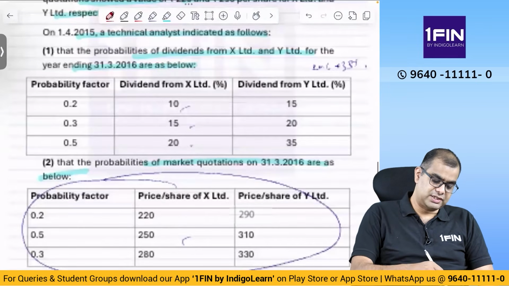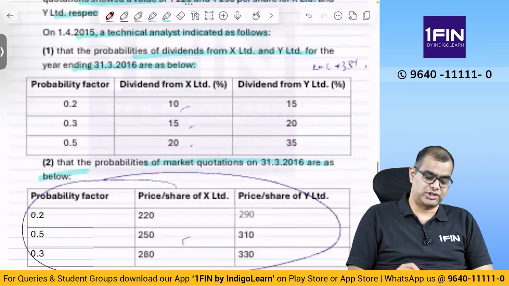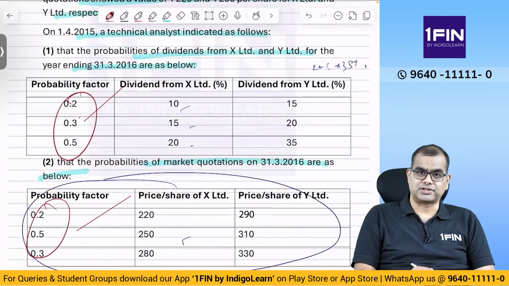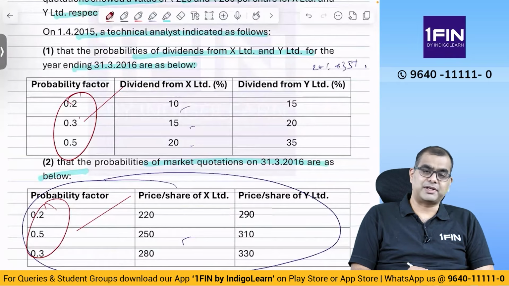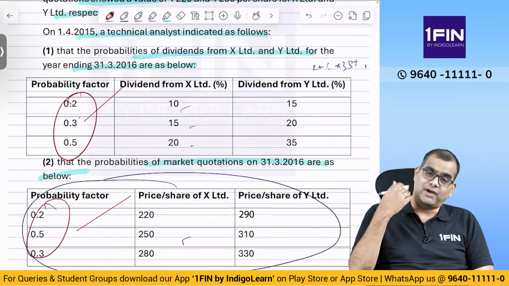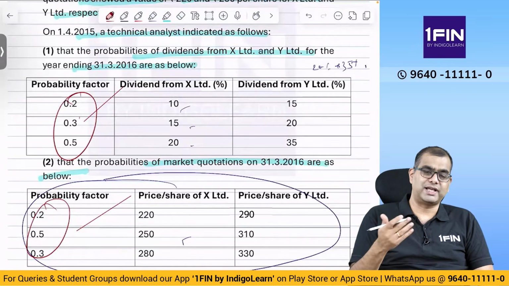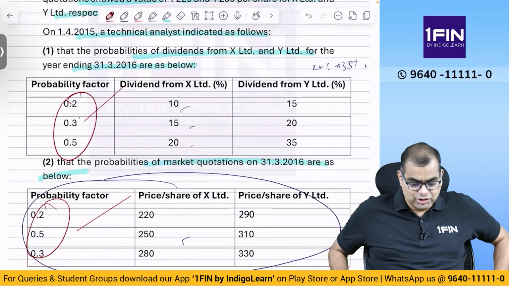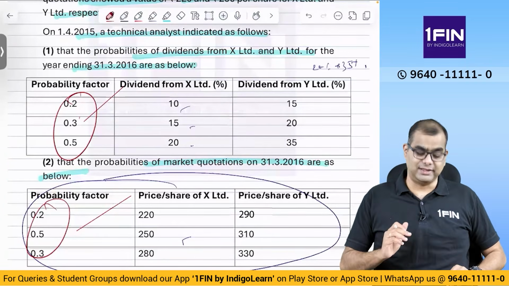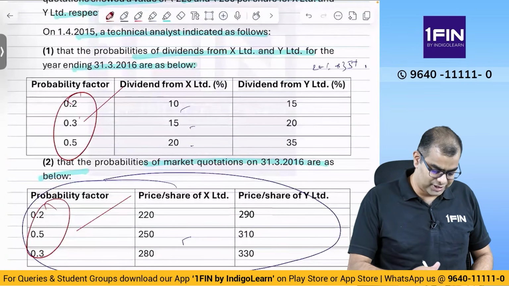This also changes, and this also changes, so parallelly there are two changes. For X there are 3 dividends. In each dividend the share price can be different. So totally there are 9 possibilities for X alone. Same way for Y also there are 9 possibilities. That is what you have to work on. That is the precise point you have to get clear in this particular question. That is the primary change.